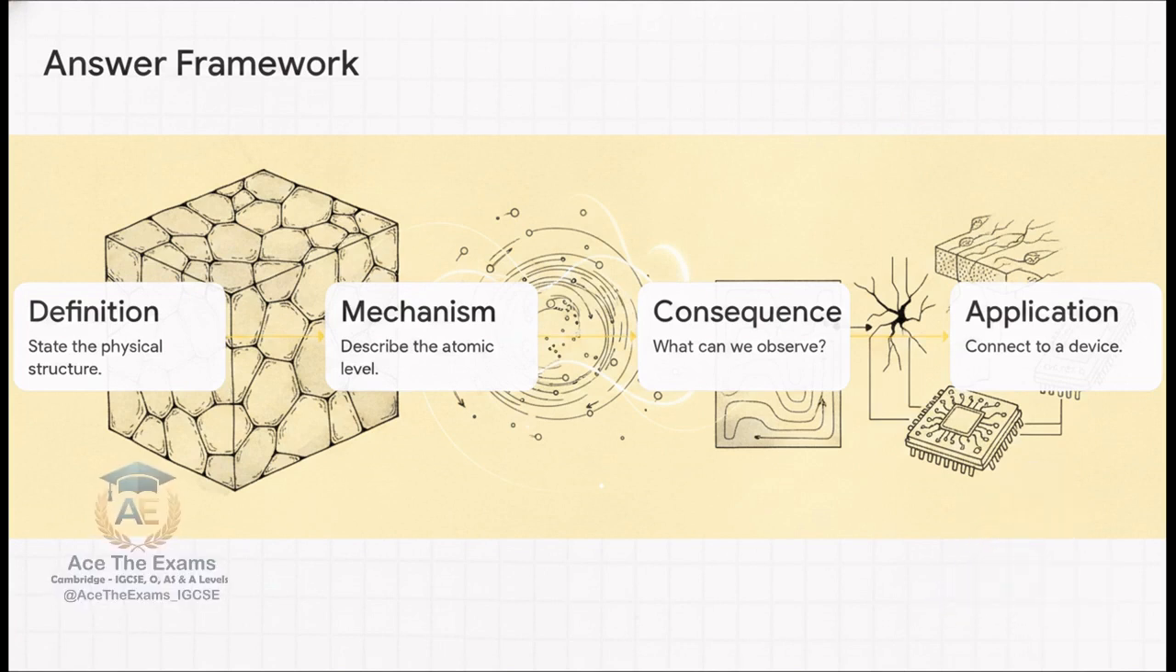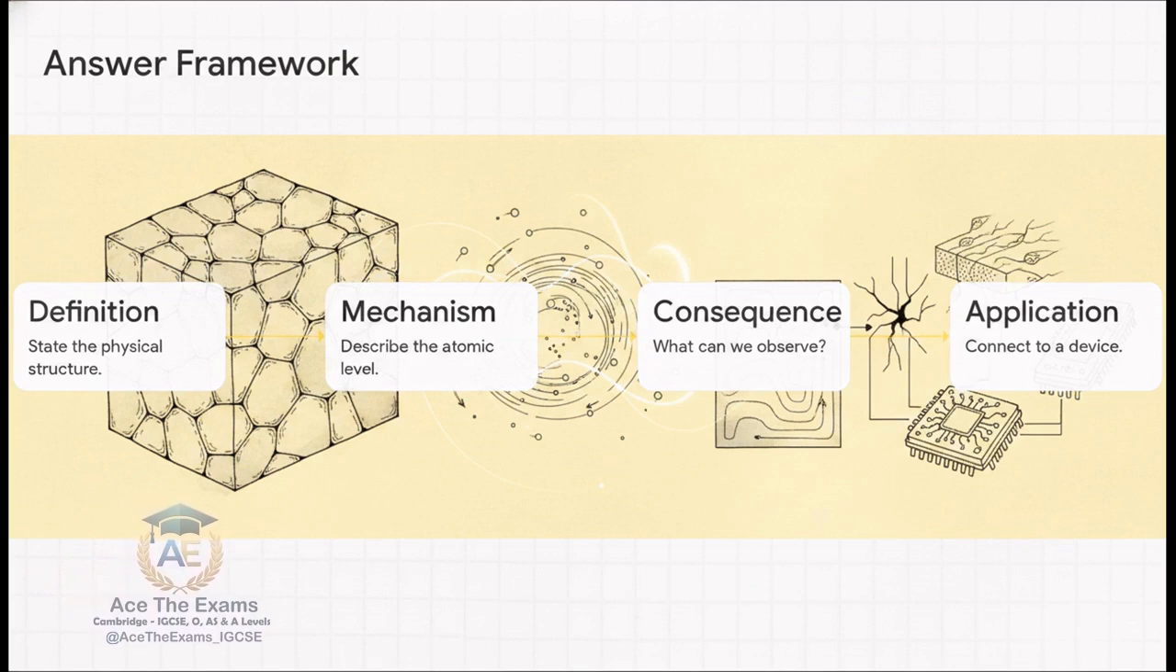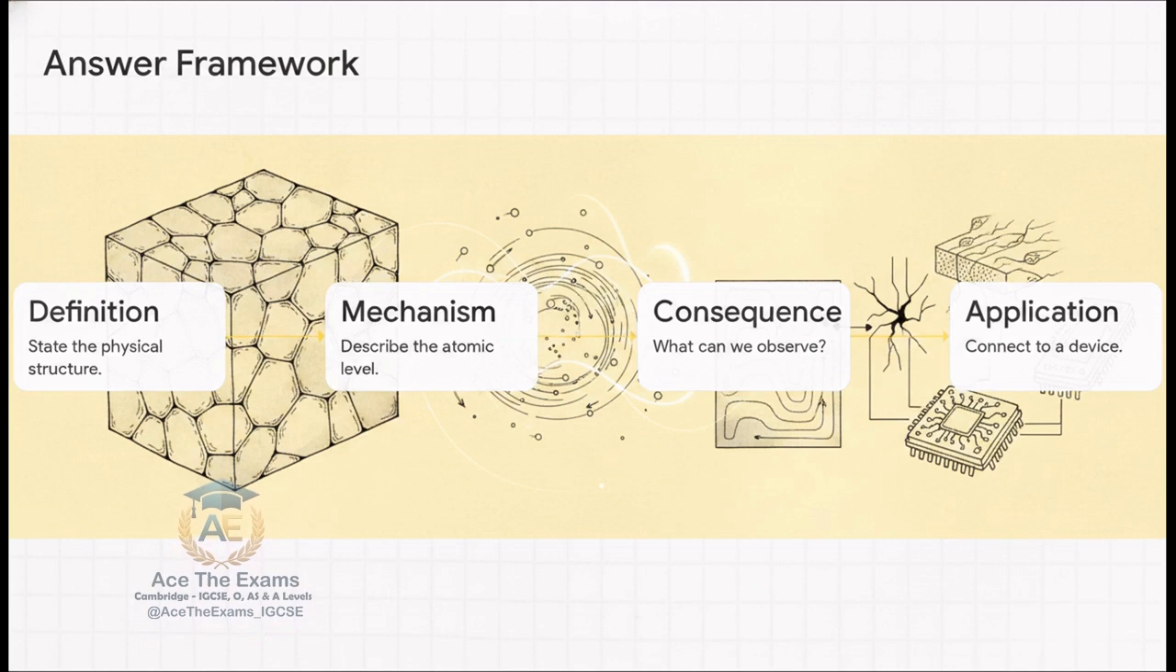Step 1. Definition. Just state clearly what the physical structure is. Step 2. Microscopic mechanism. Describe exactly what is happening down at the atomic or carrier level. Step 3. Observable consequence. What can we actually measure or see happening to the material as a result? And Step 4. Real-world application. Connect that consequence to a specific material or device. Let's walk through this exact sequence using our core topic.